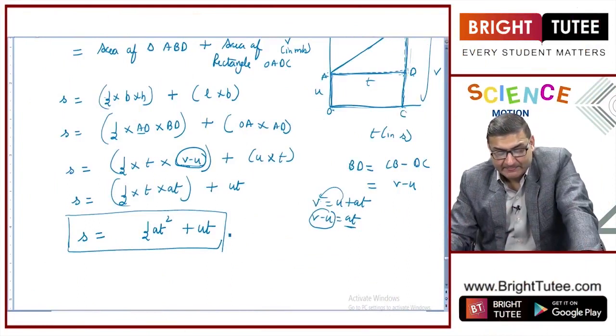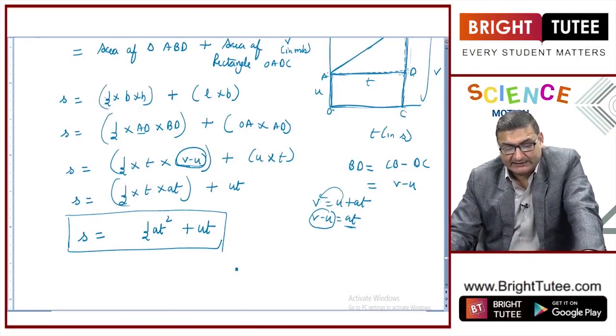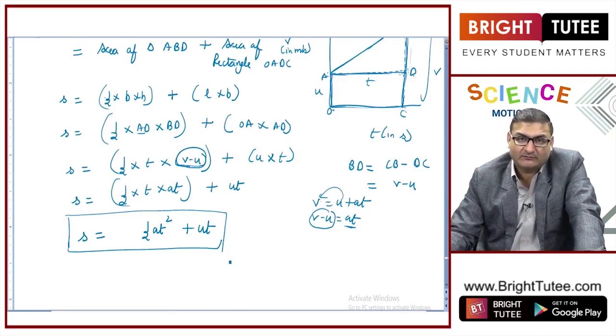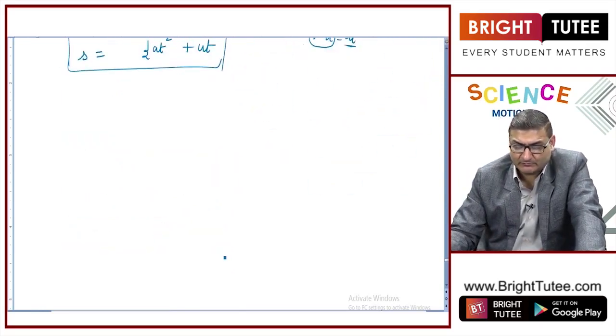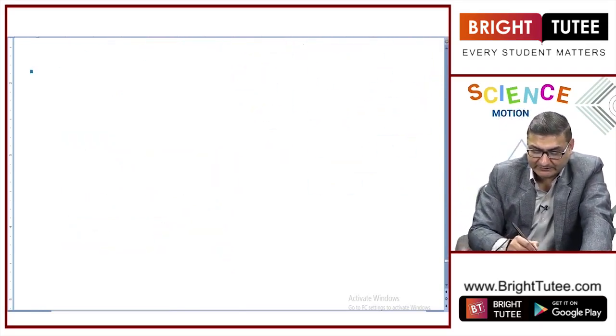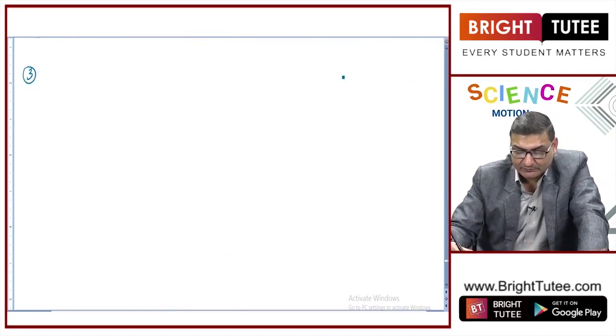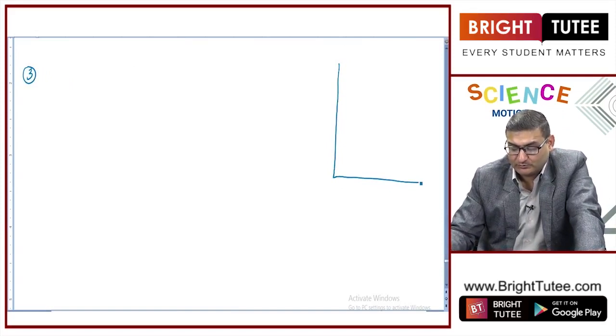Now let us see how we are calculating or converting it with the third equation. We are now trying to derive the third equation of motion. Let us see how we are going to do it. When we are talking about the third equation of motion, the same graph is going to be used.